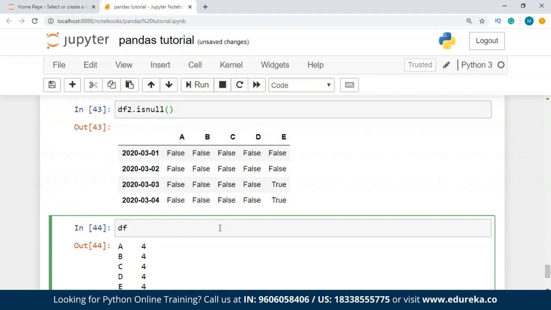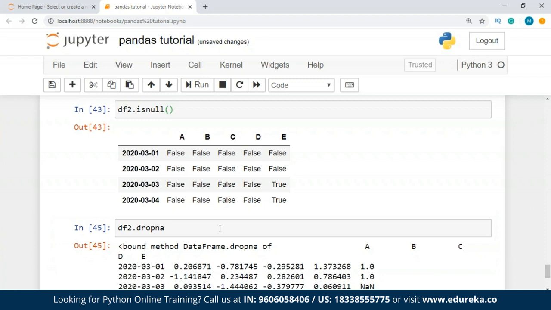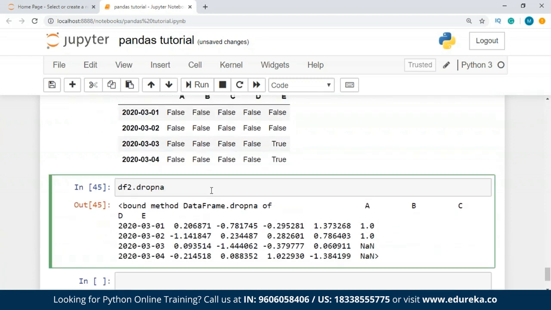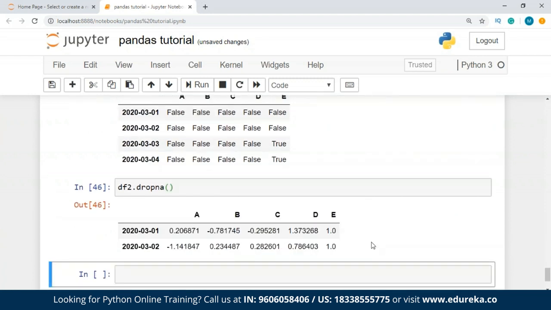Right now we are going to drop a few columns. So we are going to drop the NA, that is the NA values. So as you can see from our data frame, all the values that had null values are dropped. Actually, the whole column has been dropped.